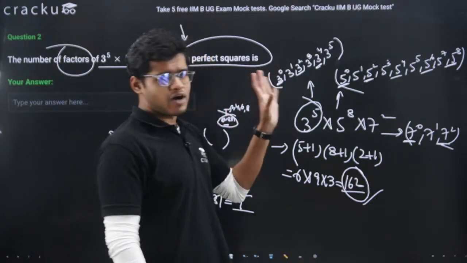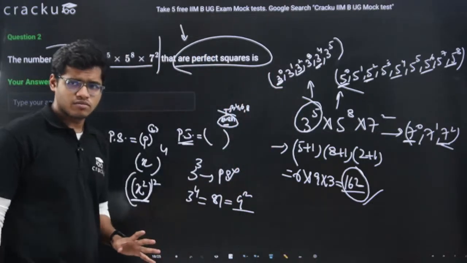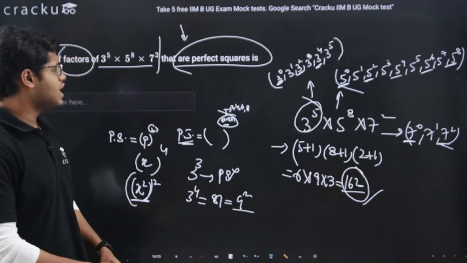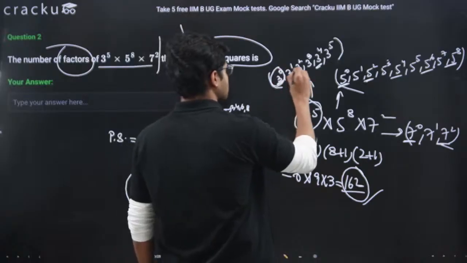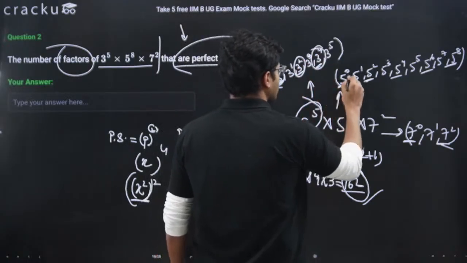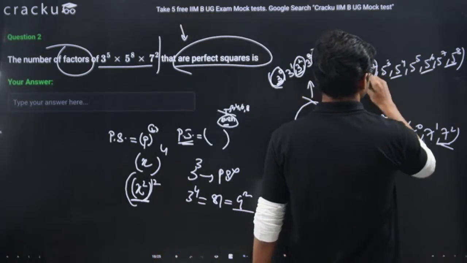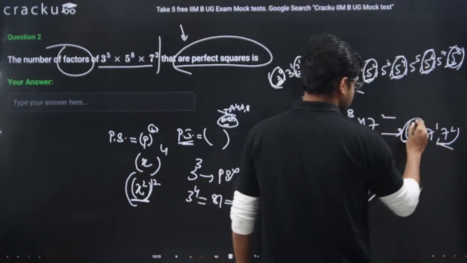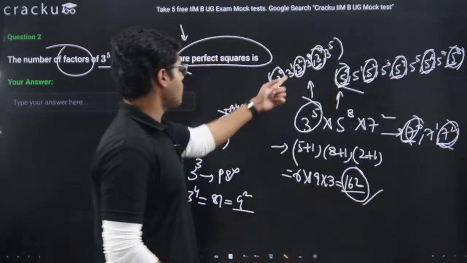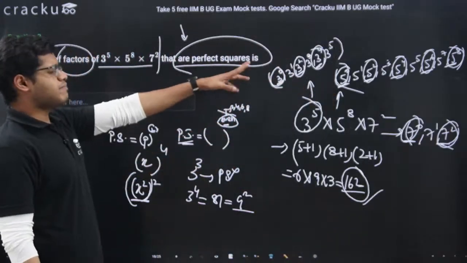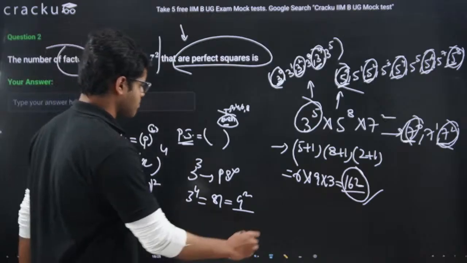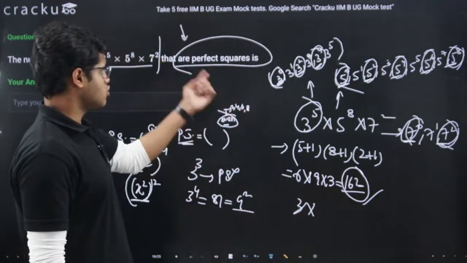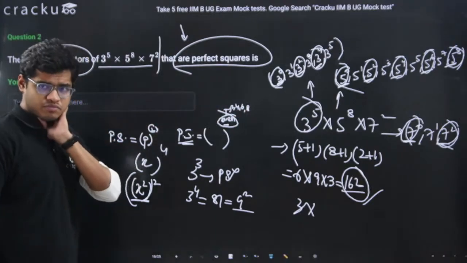It should include powers of 3, 5 and 7 for sure, right? And it has to be a perfect square, which means we will only deal with things which are perfect squares. So from 3, how many powers can we choose? We can choose 3 powers. What are those 3? 3 to the power 0, 3 square and 3 to the power 4.